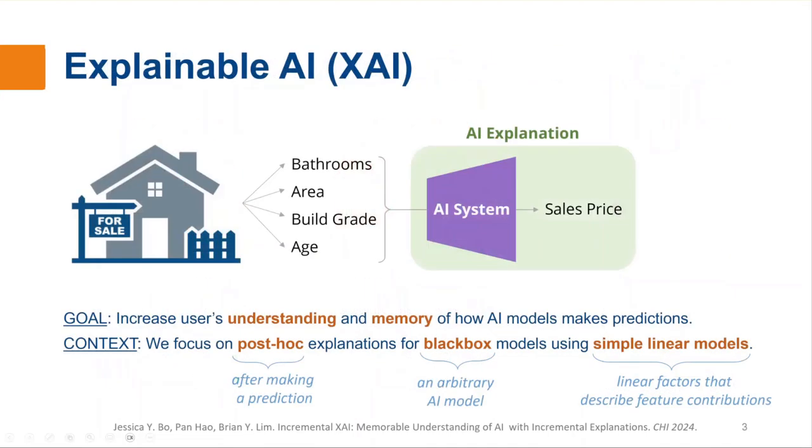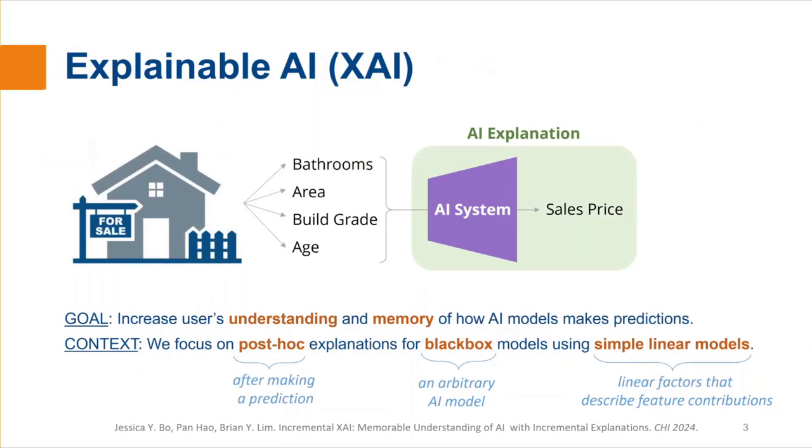Explainable AI, or XAI, aims to simplify AI systems to make them more transparent and interpretable. In our case, we aim to increase the user's understanding and memory of how the AI makes predictions via explanation, so that users can quickly recall and apply the knowledge for downstream decision-making. We focus on post-hoc explanations of black box models and provide explanations via simple linear models, which indicate the weight of the contribution of each feature.